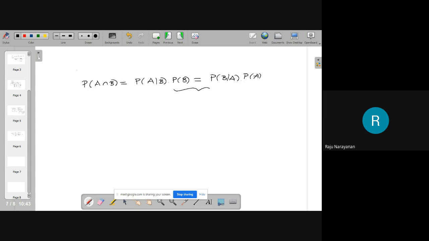You take these 2 things. Probability of B given A is probability of A given B times probability of B divided by probability of A. In these 2 cases, we assume that probability of A is greater than 0 and the probability of B is also greater than 0.